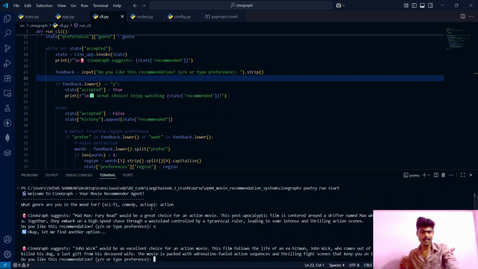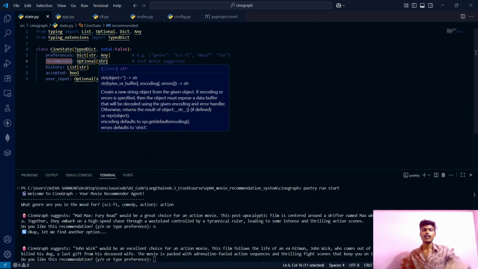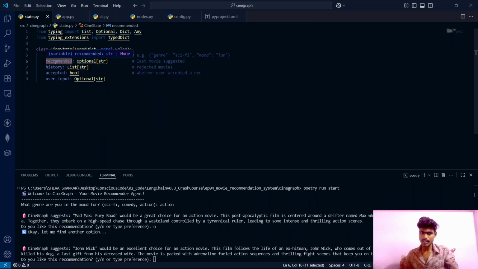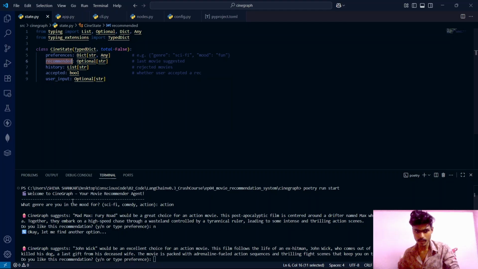What happens under the hood is, when we say no, this movie name, Mad Max Fury Road, will get stored into this recommended array. Whatever movie names are listed inside this recommended array, those movie names will not be repeated again. That means in our upcoming response, it should not repeat the same recommendation.